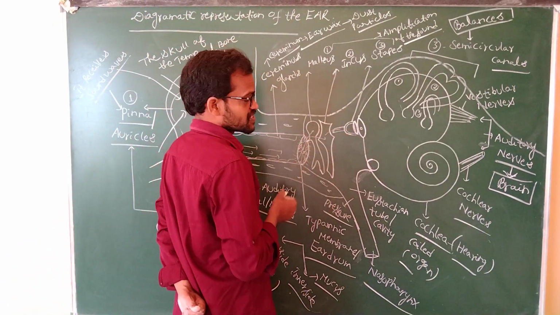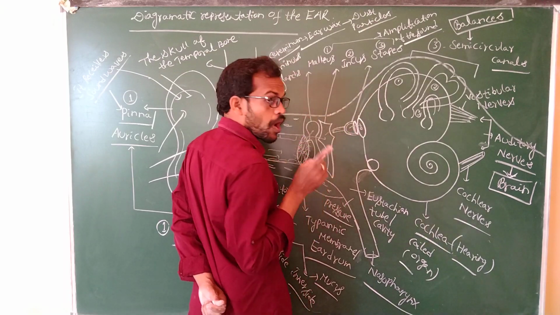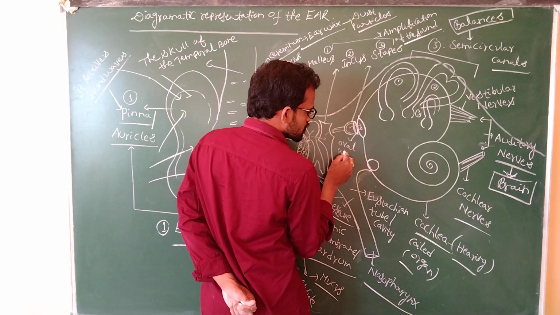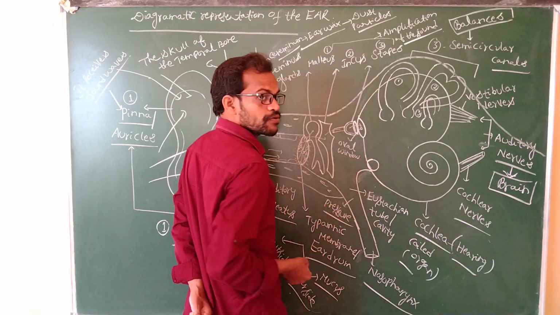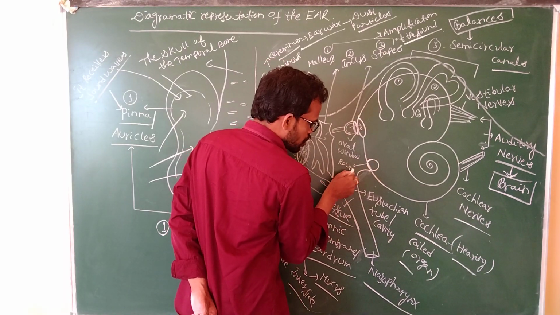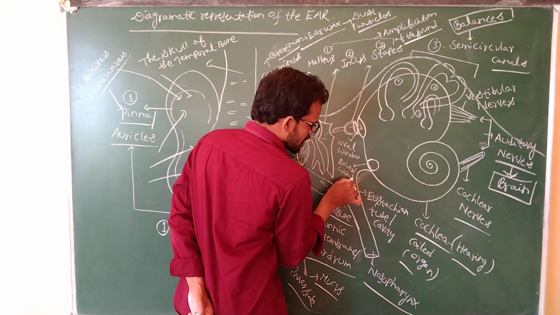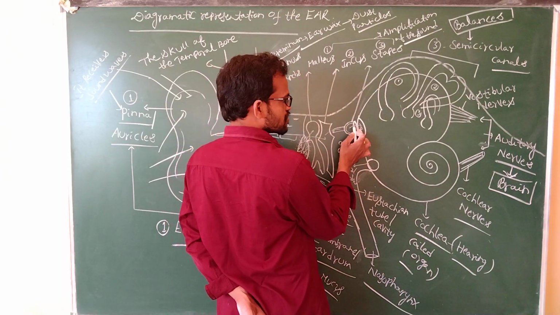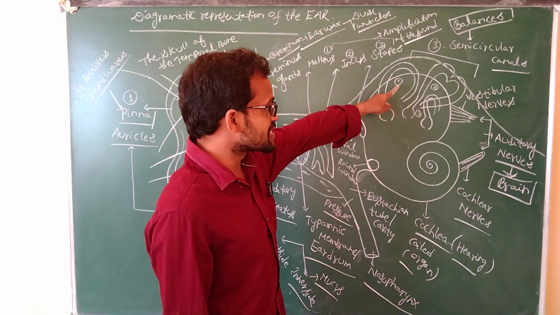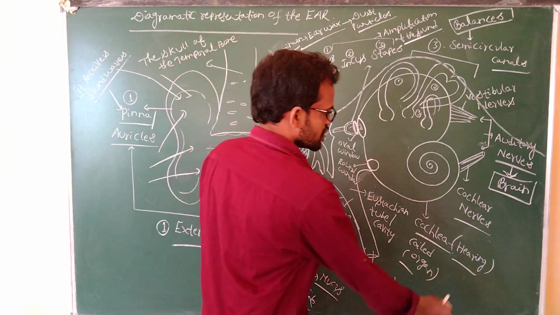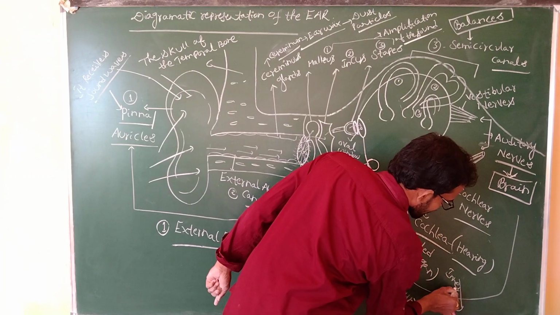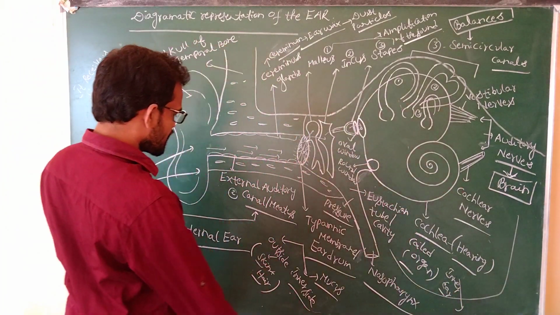Malleus, incus, stapes. The stapes opens into the oval window. This cochlear part here is the round window. The stapes opens into the oval window, which opens into the inner ear. The inner ear means the semicircular canals and cochlea.